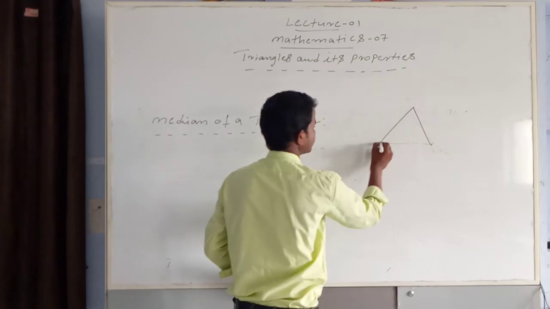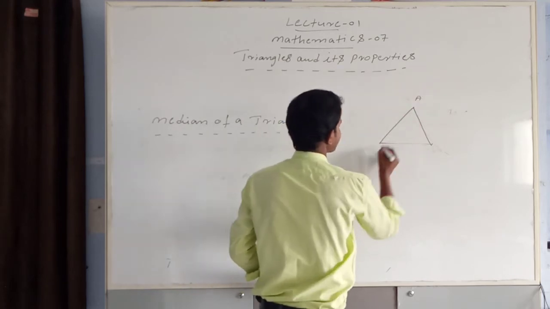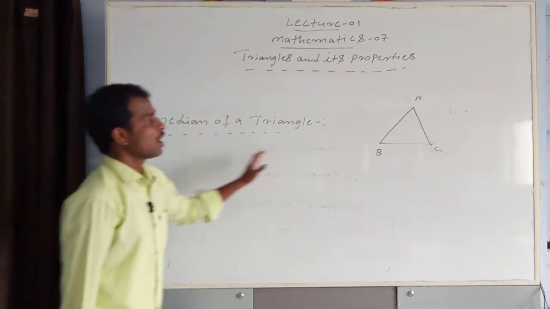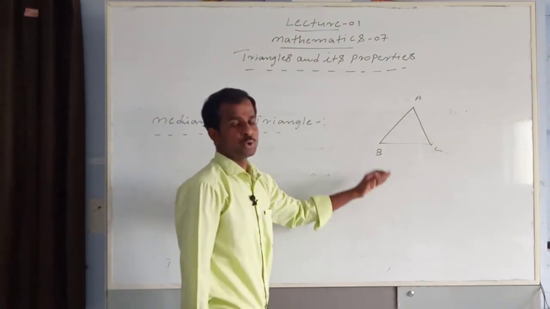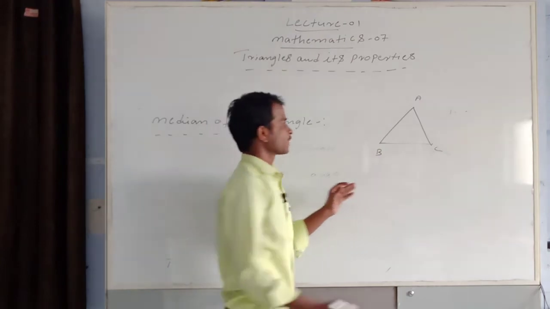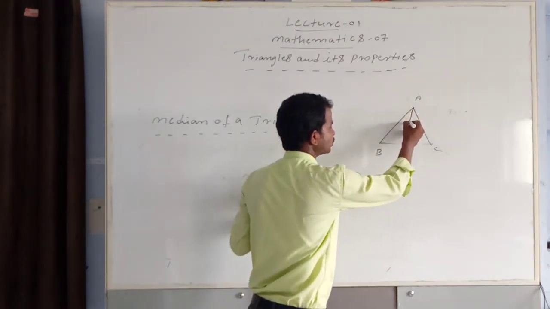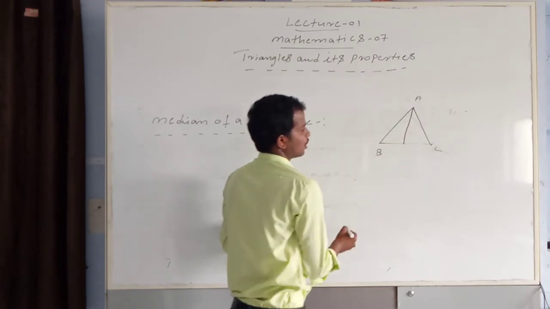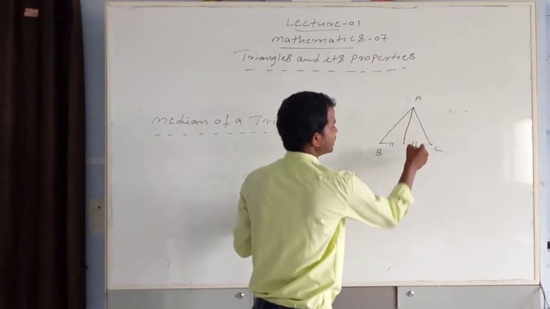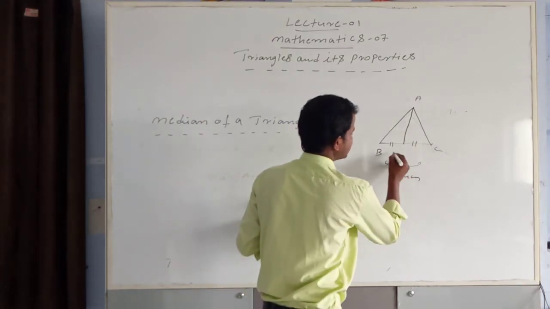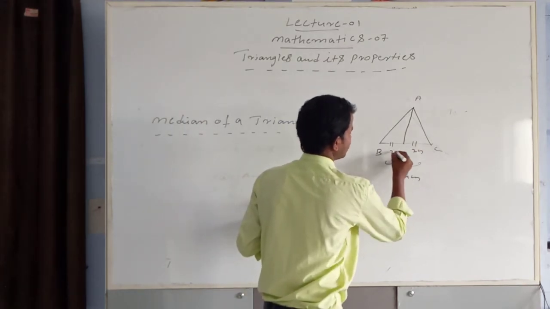First I draw the figure. This is a triangle ABC. A median of a triangle is a line drawn from a vertex to the opposite side, dividing it equally. That means the two parts of the opposite side are equal. Suppose the total is 4 centimeters, then this is 2 and this is 2 centimeters.